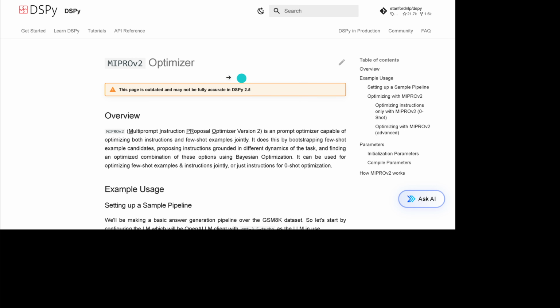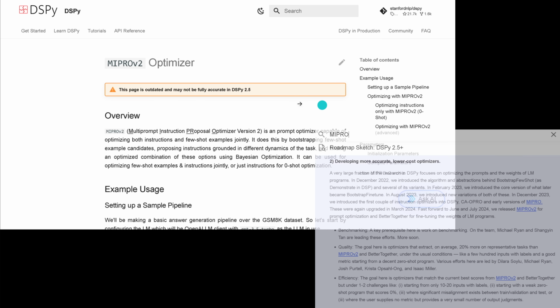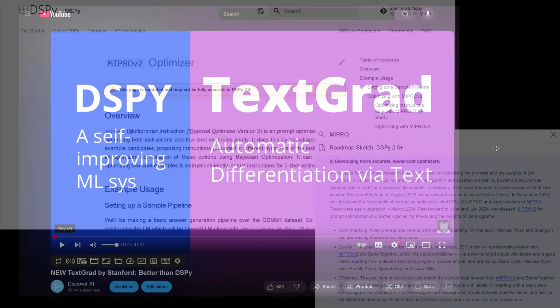And if you are interested here in the roadmap of DSPy 2.5 plus here, you see there, MIPRO 2 was introduced in July 2024, so already more than half a year old, my goodness. And they're looking here for the next iteration, for the next improvement. Maybe it is within, I don't know, DSPy 3, no idea. But so if you're interested, this is the page for you.